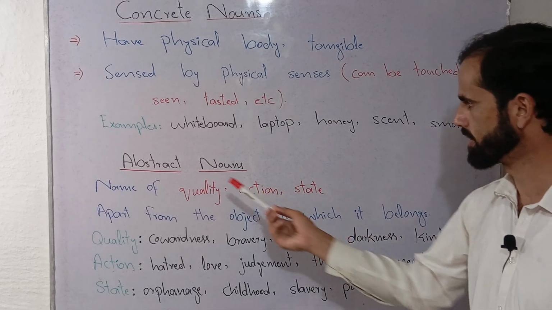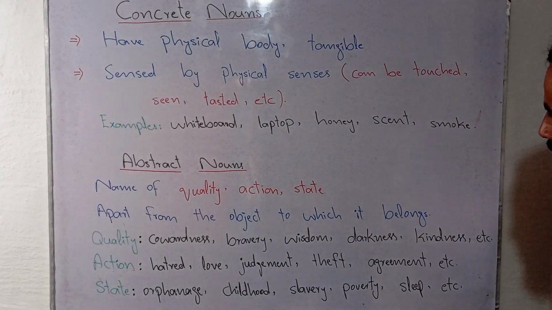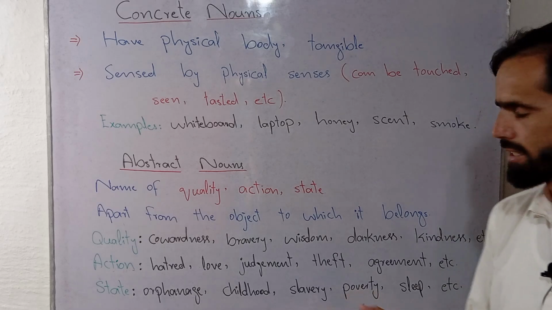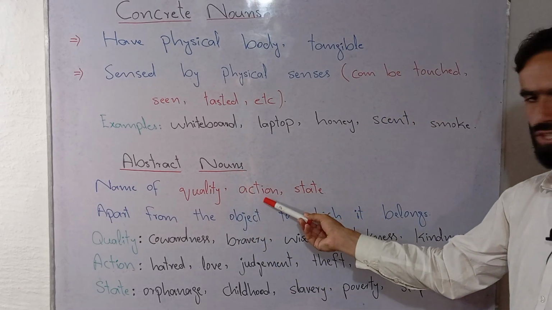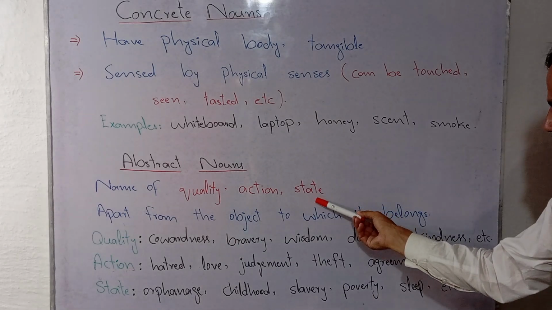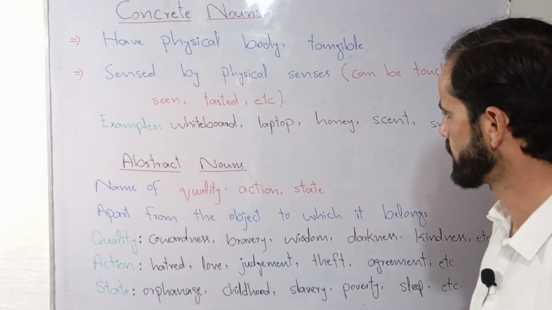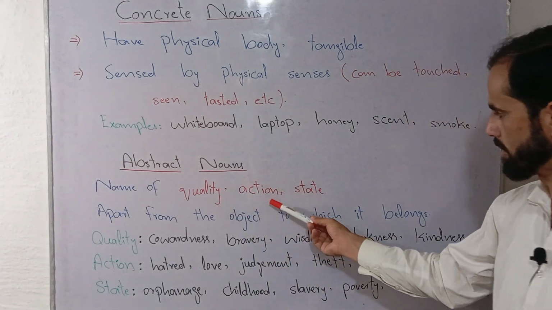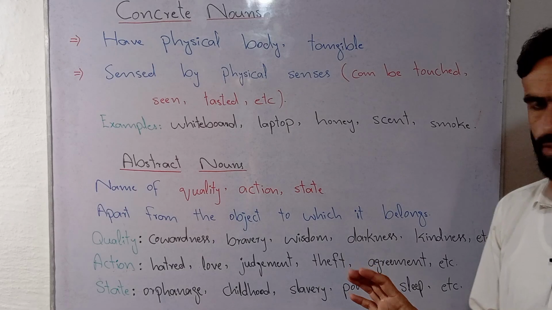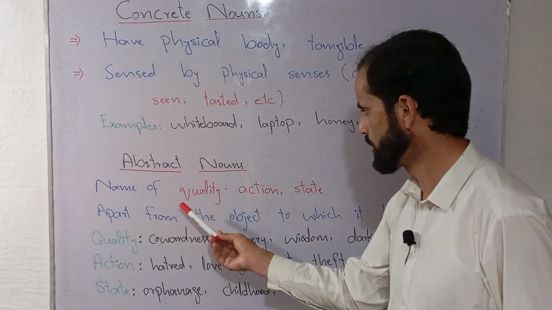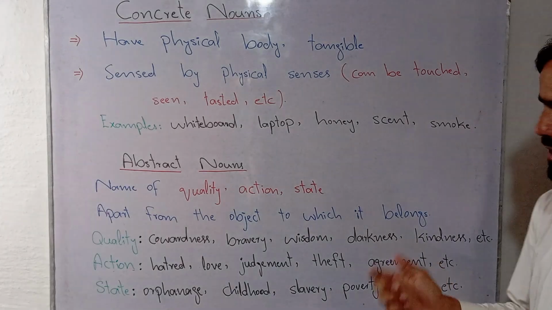On the other hand, we have abstract nouns. Abstract nouns are basically nouns that may refer to a quality, an action, or a state. In other words, abstract nouns are nouns that may talk about quality, action, or the state of something. We usually take these nouns apart from the object to which they belong.